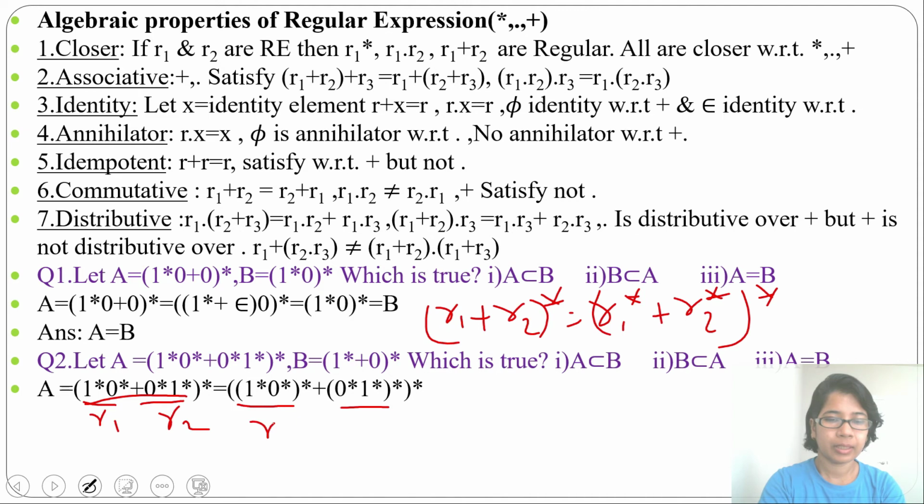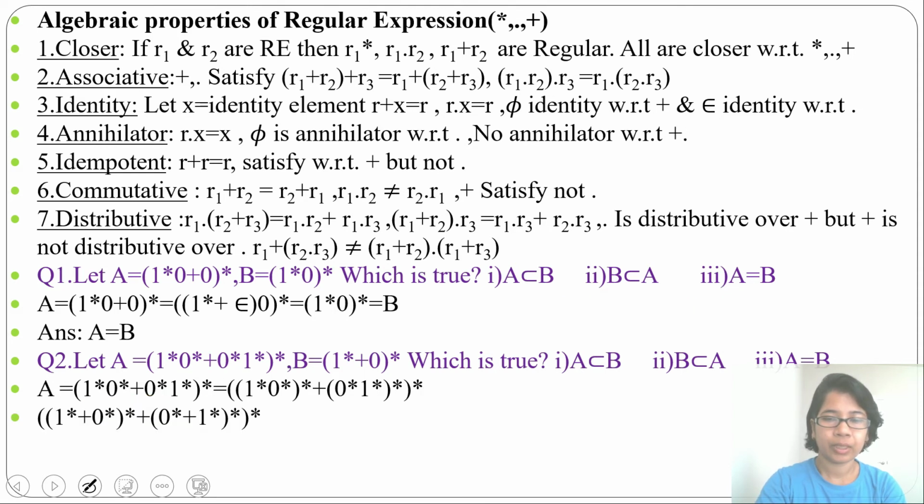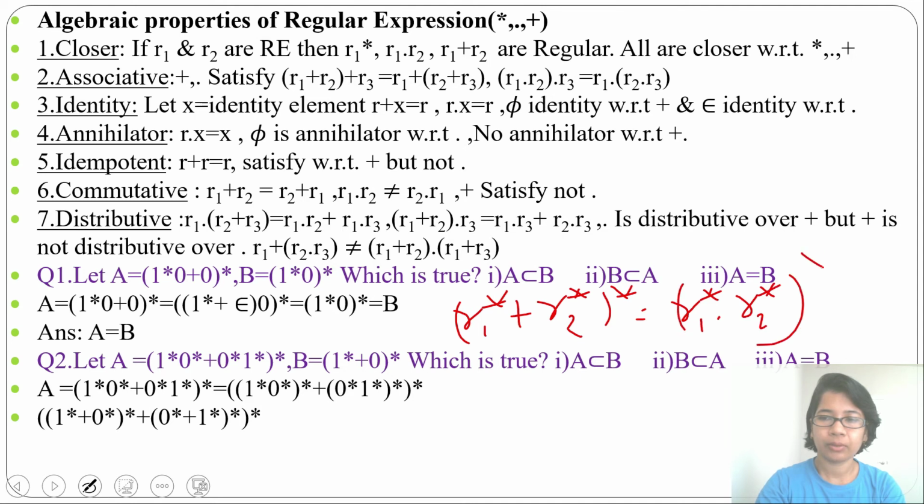You can write this as (R1* + R2*)*, and we also know that (R1* + R2*)* can be written as (R1* R2*)*. So just apply here; it is in this format, like this is R1, this is R2.